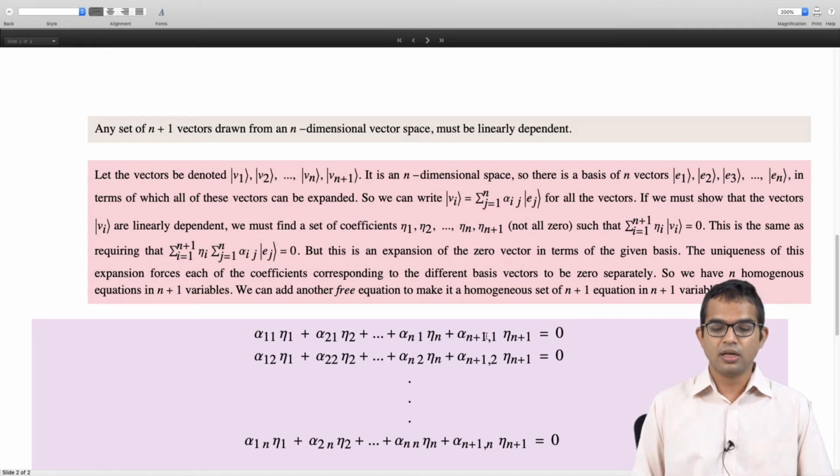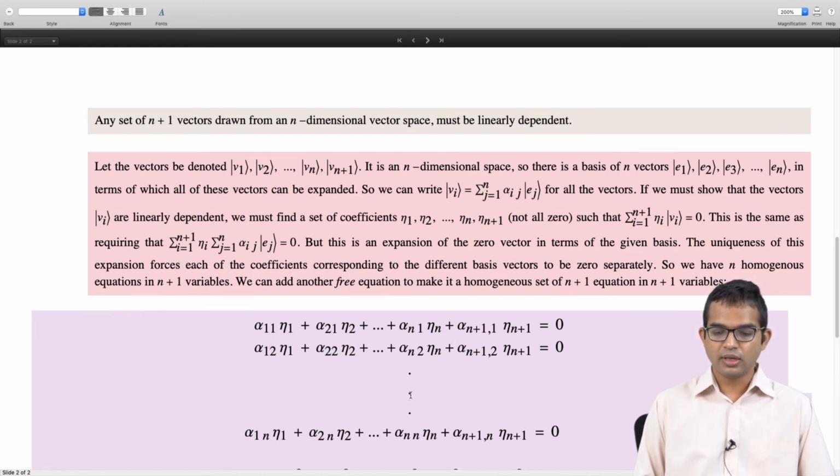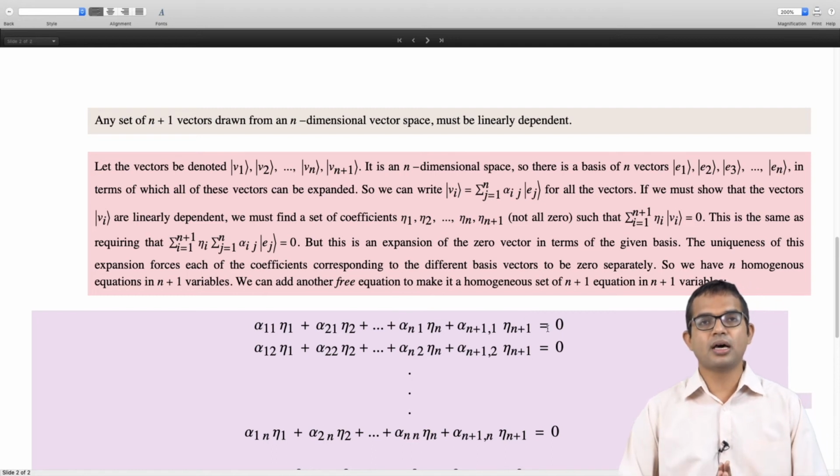The second equation collects the sum of the coefficients which correspond to the vector e2, and that also has to be 0. Third one, and so on, all the way up to n. So we have eta 1, eta 2, up to eta n plus 1: n plus 1 unknowns and only n equations, and all of these have 0 on the right hand side. So this is a set of homogeneous equations.